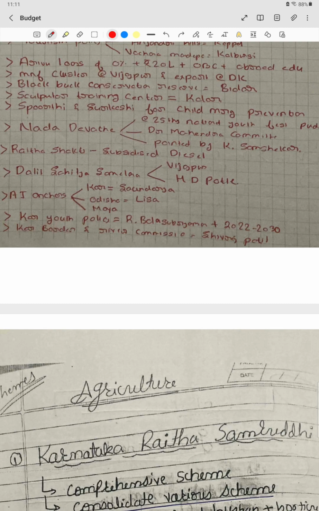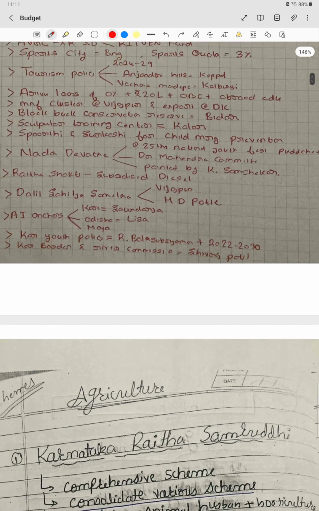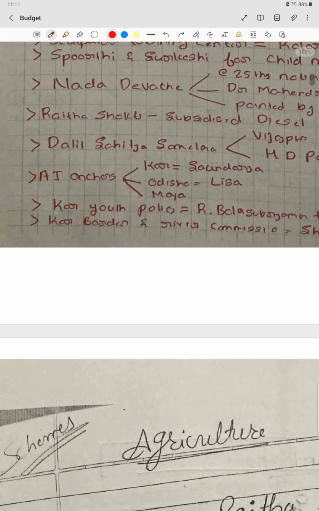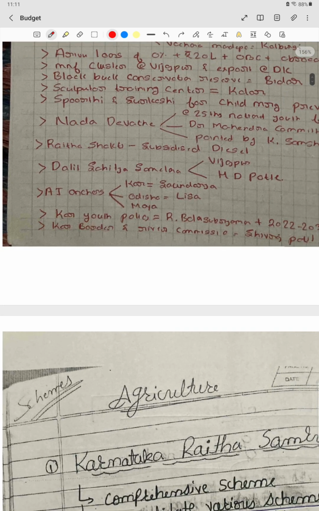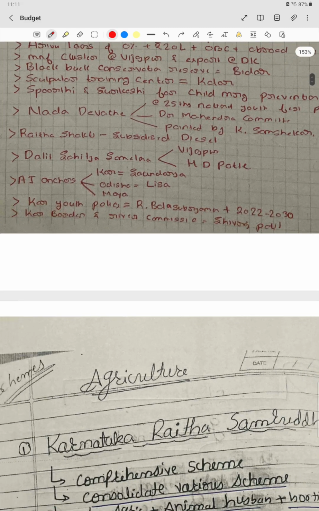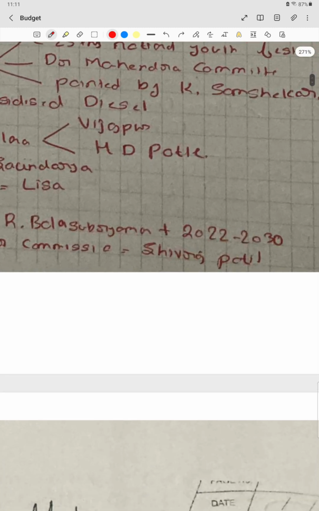Then we have Dalita Sahitya Sammelana, where it was held. It was held in Vijapur, and who was the head? H.D. Potti, something like that. We also have some new AI anchors. For Karnataka it is Soundarya, for Odisha it is Lisa, and we also have Maya. Then the Karnataka Youth Policy drafting is by the R. Balasubramaniam Committee, and the policy will be from 2022 to 2030. Then the Karnataka Border and River Management Commission will be headed by Shivraj Patil.